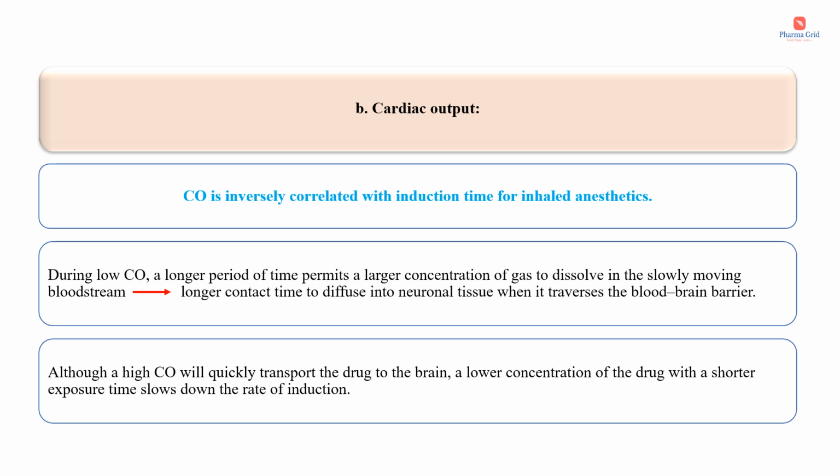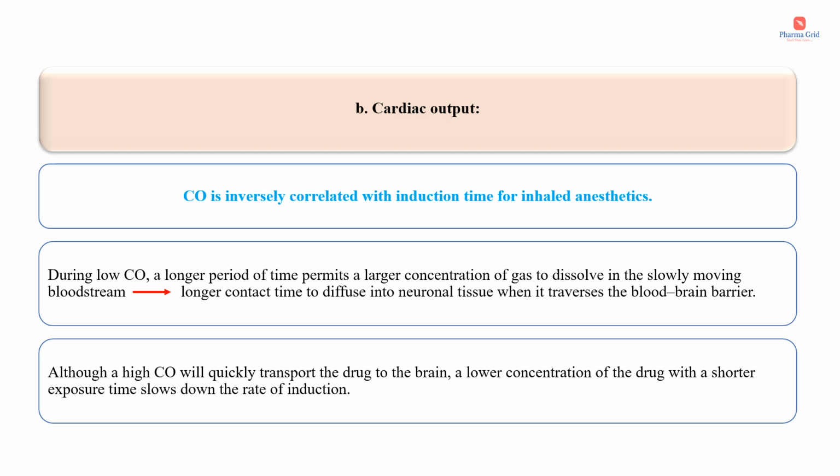Then, although a high cardiac output, that is in case of high perfusion or high blood flow, will quickly transport the drug to the brain, a lower concentration of the drug with a shorter exposure time slows down the rate of induction. So in case of high cardiac output, the drug will be quickly transported into the brain, which means induction time will be less. The important point here is that cardiac output is inversely proportional to the induction time for inhaled anesthetics.